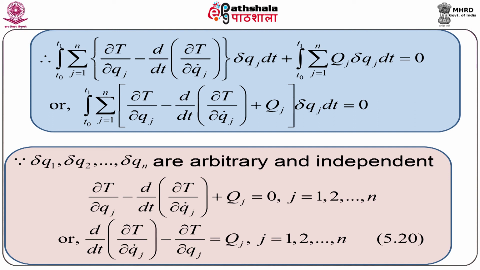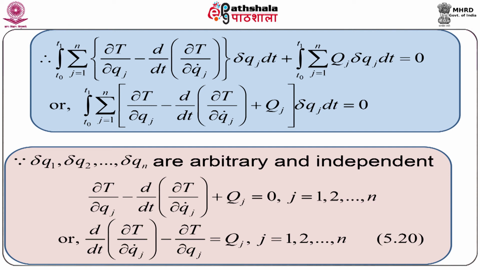Combining these two, we have integration T0 to T1 summation over j equal to 1 to n, ∂T/∂qj minus d/dt of ∂T/∂qj dot plus capital Qj, δqj dt equal to 0.